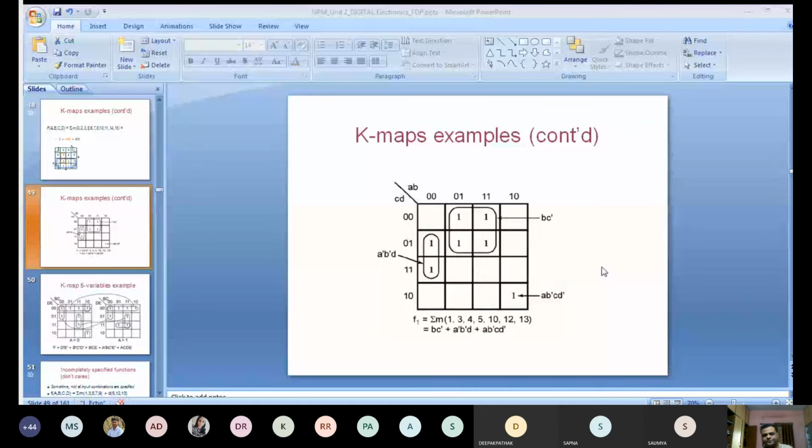Any doubt, students? Are you getting my point? Sir, why should I not go for this pair? Because if I am going for this pair, then this one will be again there, and that one cannot be grouped again. You have to again take another pair. So unnecessarily you are increasing single pairs. So rather than this, you should go for this.